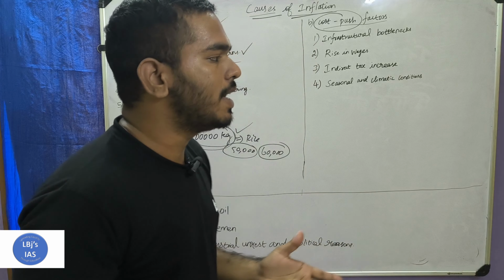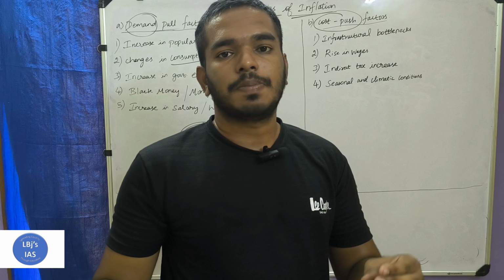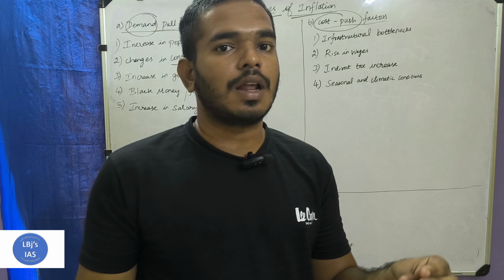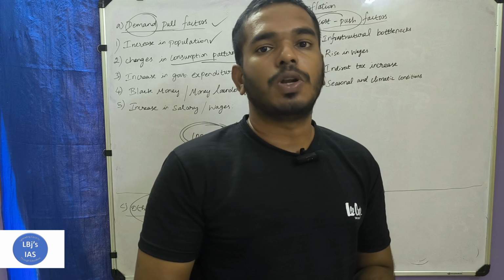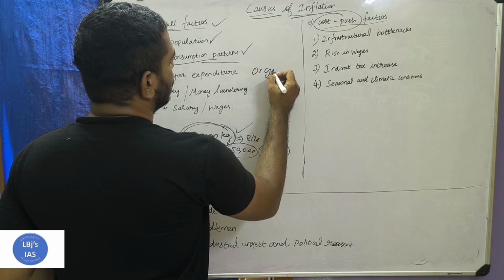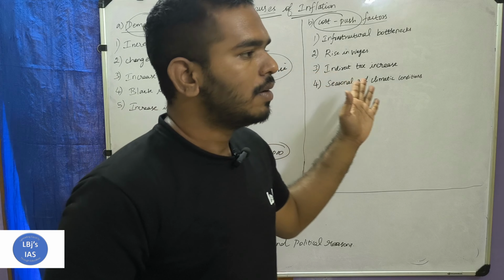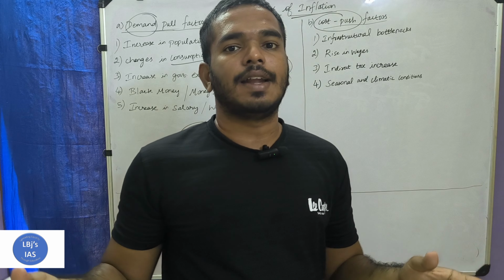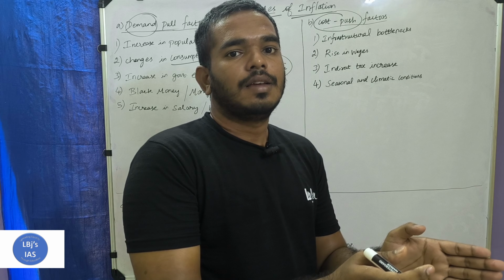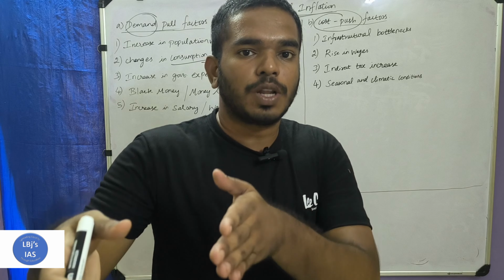Take for example, nowadays people are more aware about their health. They are searching for organic products, they are searching for protein rich products. People are suddenly becoming organic due to the awareness they get through the internet, through education. So people shift from their daily food habits to organic food habits, protein rich food habits.